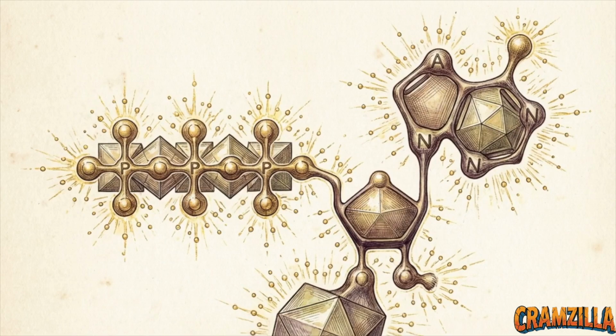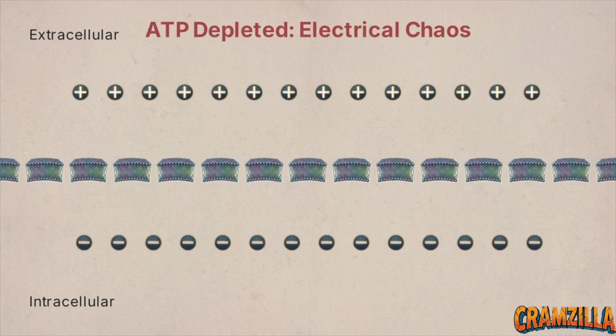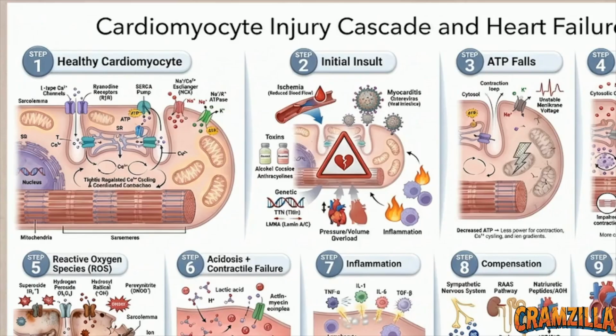The primary constraint of a healthy cardiomyocyte is its absolute dependence on continuous adenosine triphosphate, or ATP, to manage precise ion gradients. Without that molecular energy currency, the cell loses control of its electrical excitability. This diagram shows the cellular baseline of a healthy cardiomyocyte.